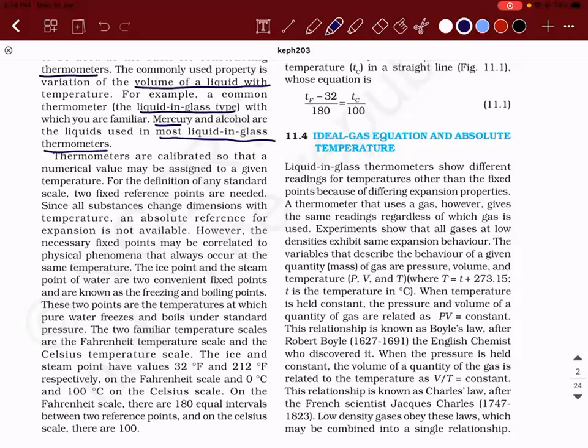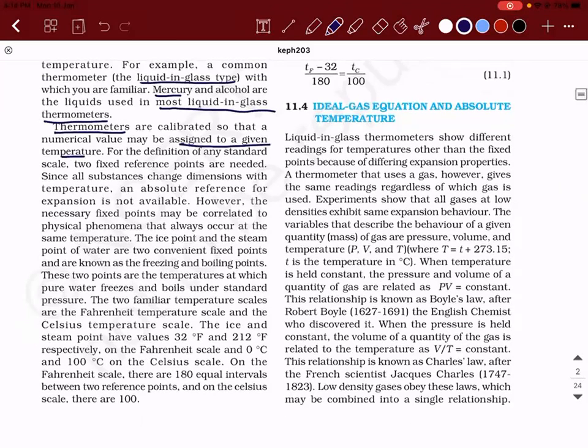So how are thermometers calibrated? That is how the values are fixed inside the thermometers. Thermometers are calibrated so that the numerical value may be assigned to a given temperature. For the definition of a standard scale, you need two fixed reference points. So this is the most important. There are always two reference points which are fixed. Only then you can bring a comparison between a Celsius scale, Fahrenheit scale, and a Kelvin scale.